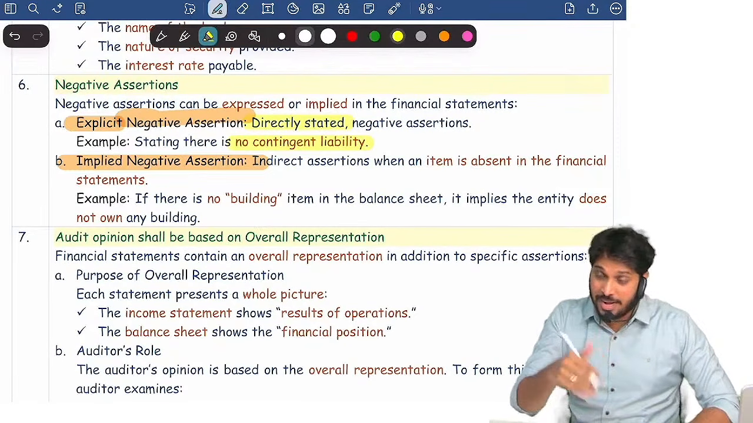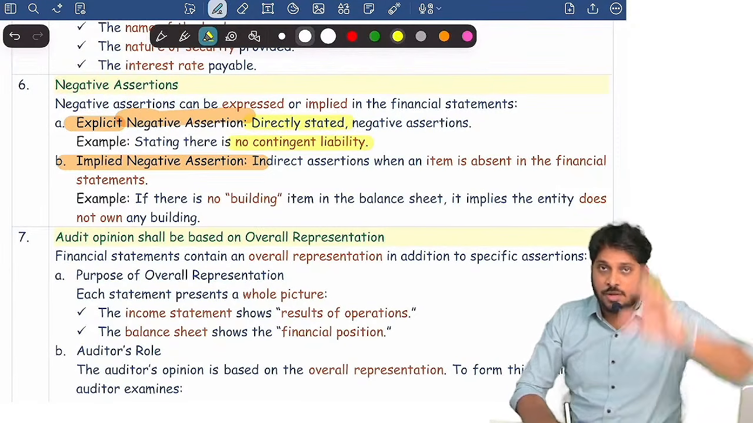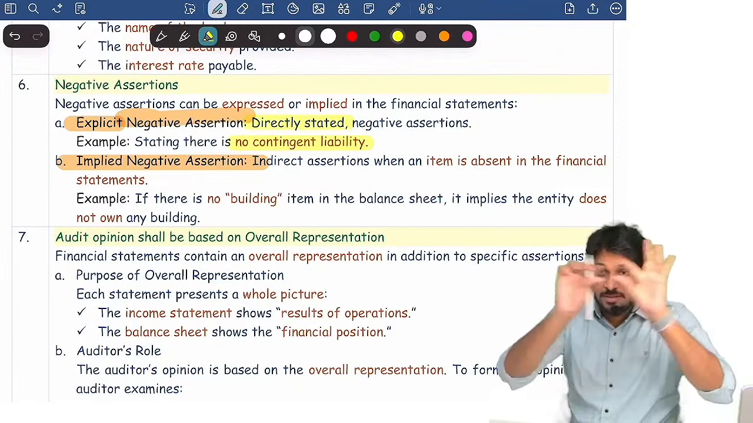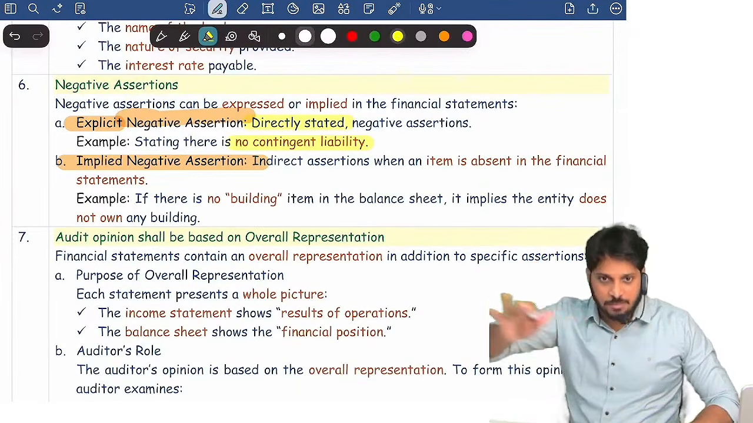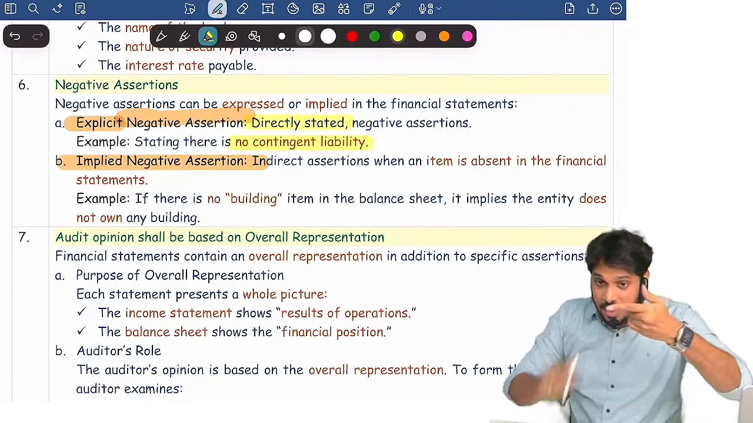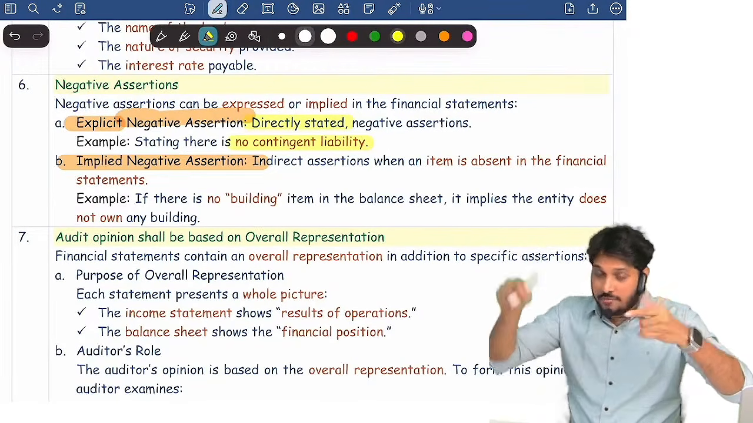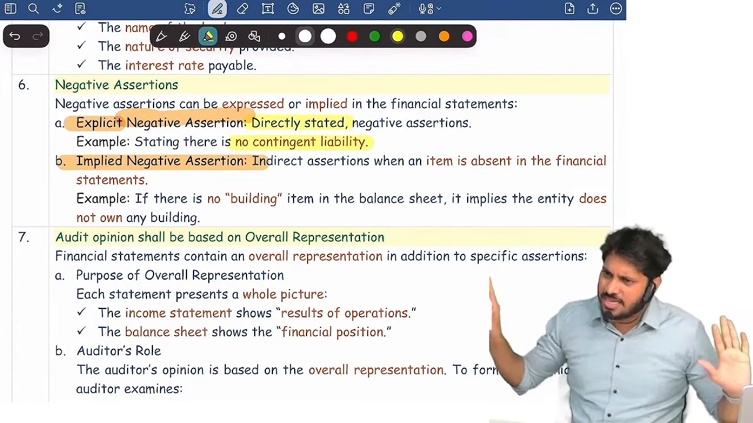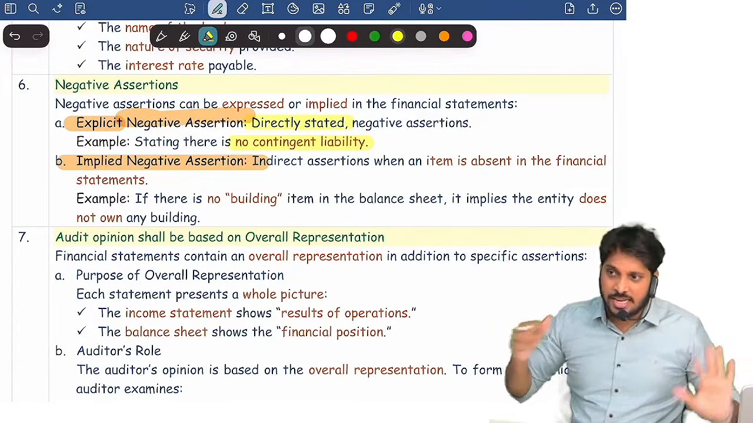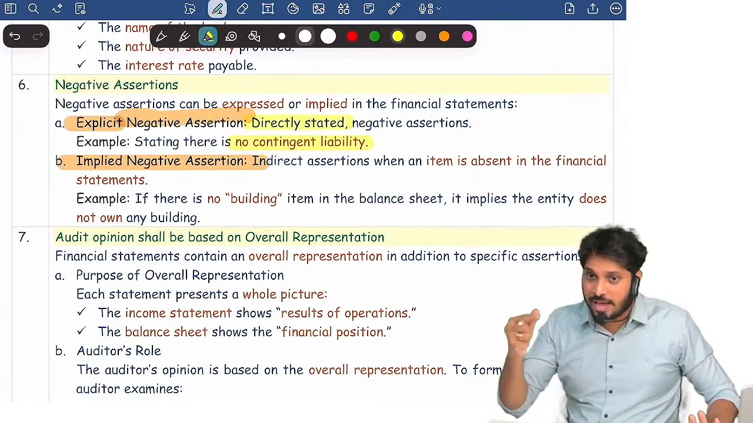Implied negative assertion is what? For example, in an asset schedule, the plant and machinery line is missing. Indirectly we are saying we don't have plant and machinery. We didn't say plant and machinery 0. We deleted that. There is no plant and machinery name itself on the asset side of the balance sheet. It is an implied assertion that we don't have plant and machinery.